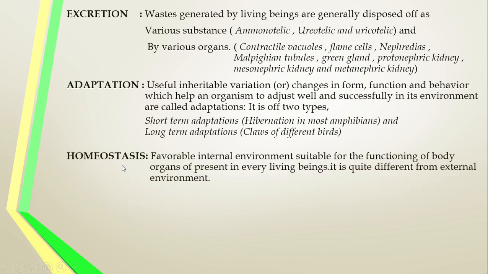Next, homeostasis. That is very important. Homeostasis means an internal balance. See, the environmental condition, that means the external environment, is not permanent; it is continuously going to change. That change in the environmental condition has a direct impact on the living organism. So a favorable internal environment suitable for the functioning of the bodily organs is present in every living being. That is called homeostasis. A favorable internal environment suitable for the functioning of the bodily organs is present in every living being.